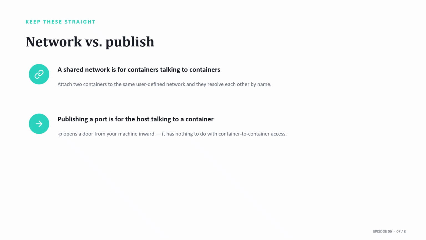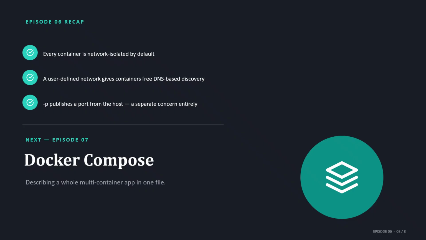Here's where this starts to feel like a lot of manual bookkeeping. Create a network, remember to attach every container to it, publish the right ports, keep it all consistent every time you spin things up. A real application with a web server, a database, and a cache means doing this dance for every single container, by hand, every time. That's exactly the problem episode 7 solves.